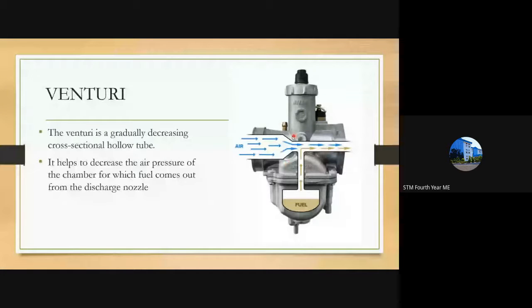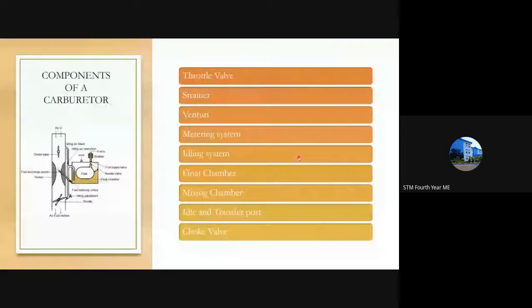When the air is moving here and reaches this small cross-section, the air encounters more velocity, but the pressure decreases. The pressure across this area decreases.